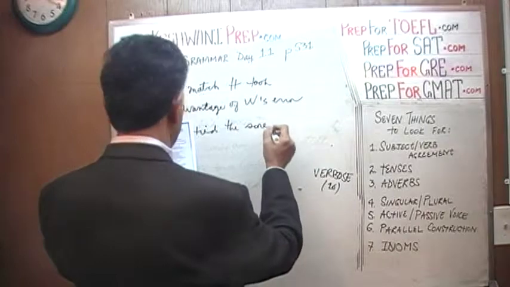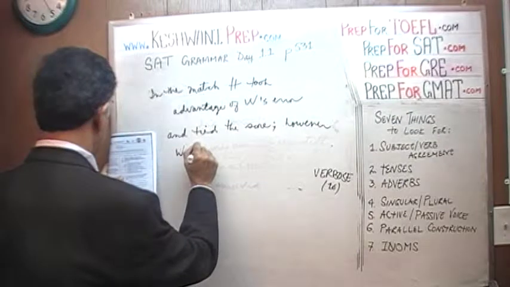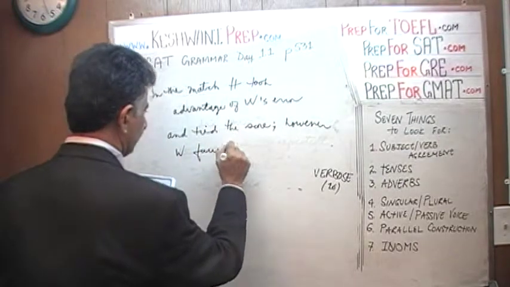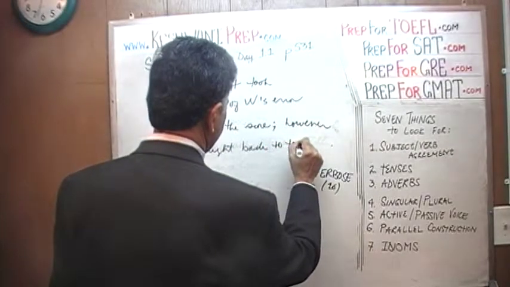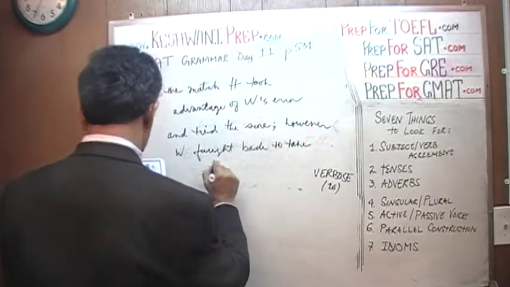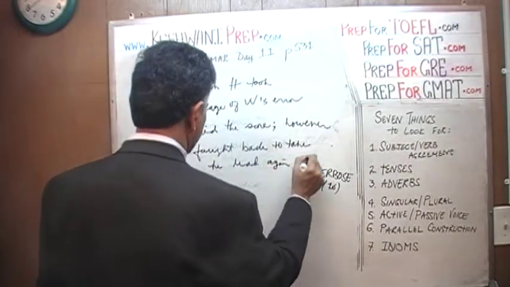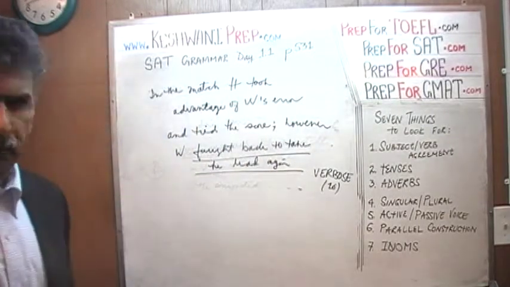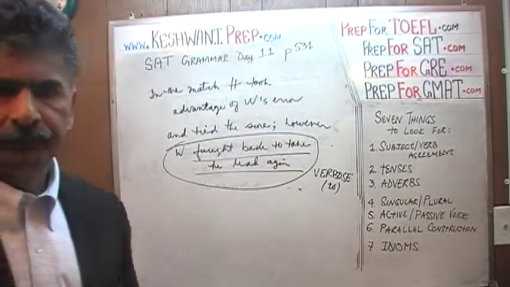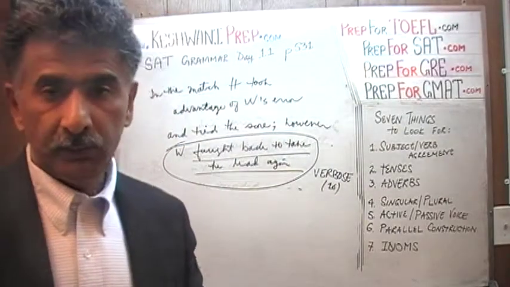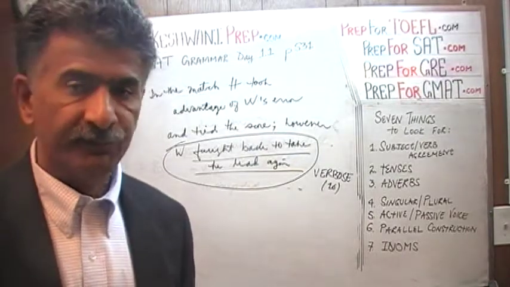However, William fought back to take the lead again. What's wrong with this phrase? However, William fought back and took the lead again. What's wrong with it? The answer is, there is nothing wrong with it. This sentence is fine the way it is.